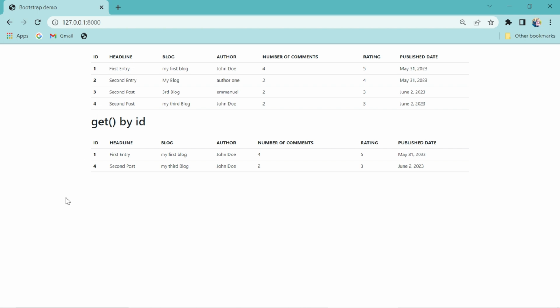To use the get method on a ForeignKey field in Django, you need to specify the appropriate lookup parameter based on the related model's field. Let's consider this example with 2 models, Entry and Blog. The Entry model has a ForeignKey field blog, which establishes a relationship with the Blog model. To use the get method on the ForeignKey field blog to retrieve an entry by a specific blog, we can use the following syntax.